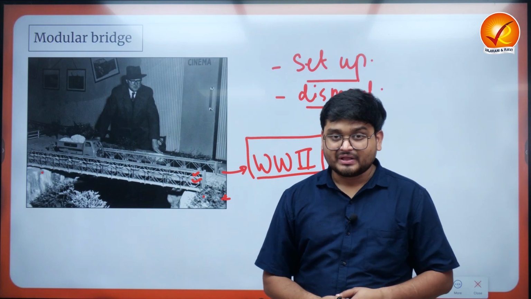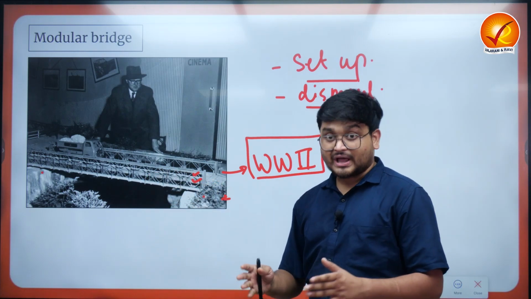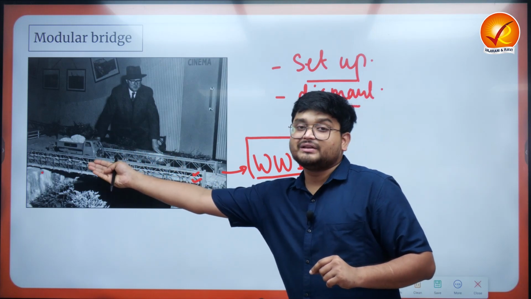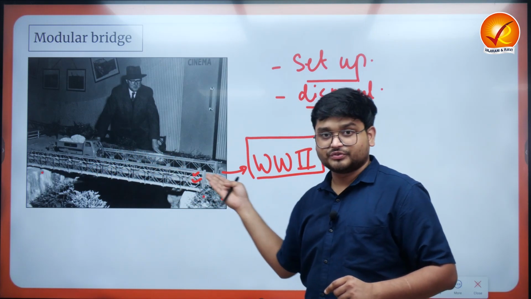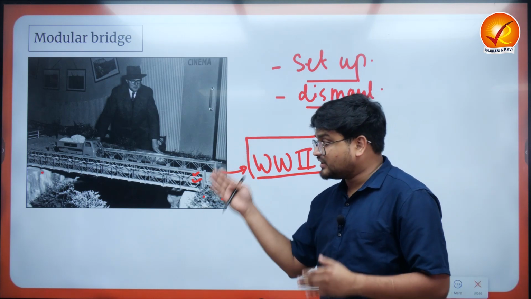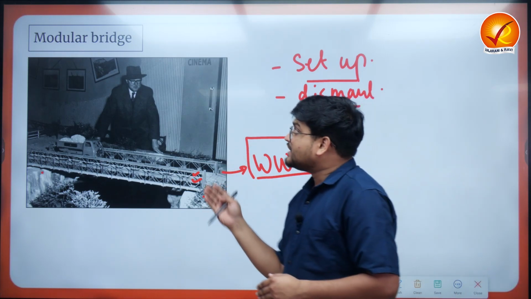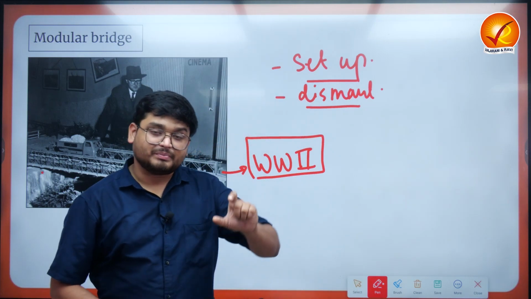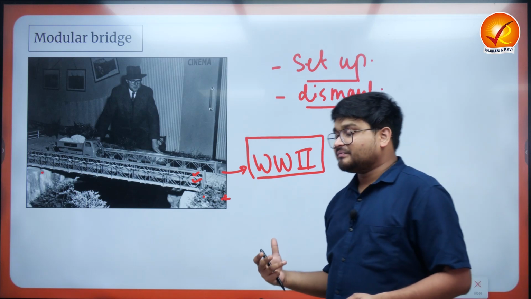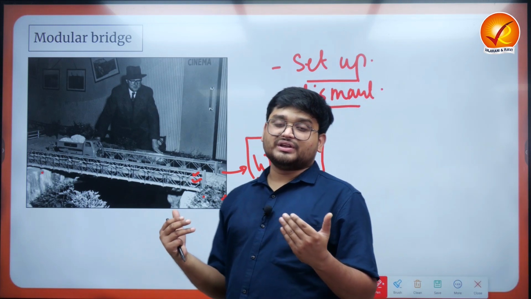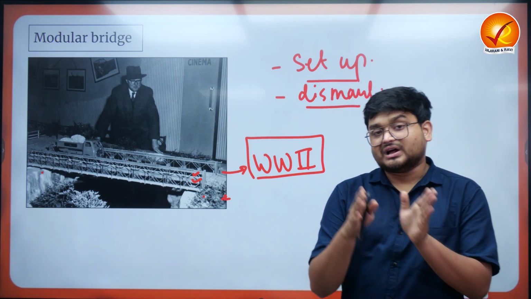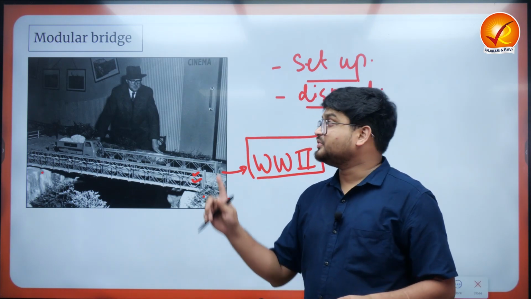They could construct a bridge in a very short period of time. Building a bridge actually takes a lot of time, and these are the bridges which ease the movement of troops and various forces with reference to exigency needs. That is why these bridges are used particularly by the Indian Armed Forces. In India, there has been a legacy of using these modular bridges by the British, and right now the Indian Army is also using the same.